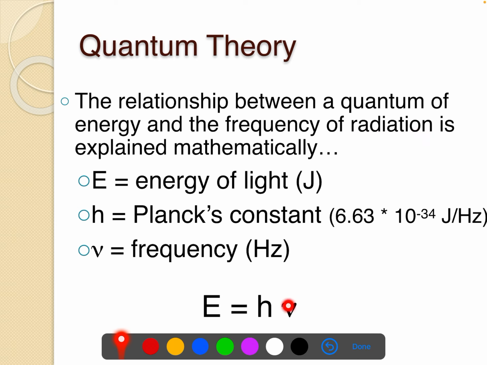The mathematical relationship between a quantum of energy and frequency of the wave, frequency of the electromagnetic radiation, is E equals h nu. E stands for the energy of the light, and energy is in joules. H is a constant. It's Planck's constant, Max Planck. You can look up this number if you ever need it in your life. And nu is frequency, and that's in hertz or 1/s.